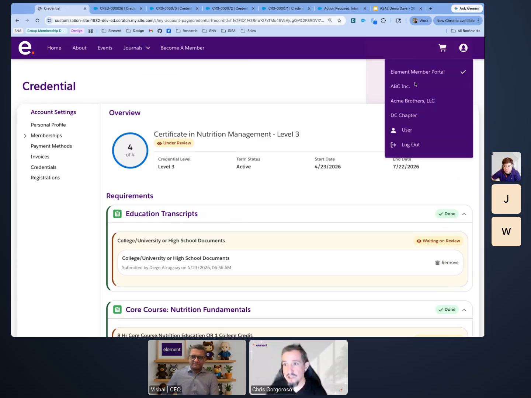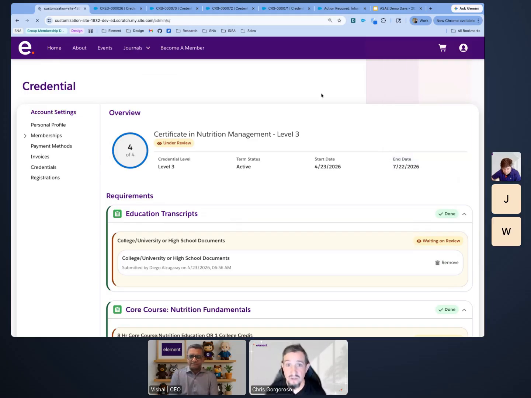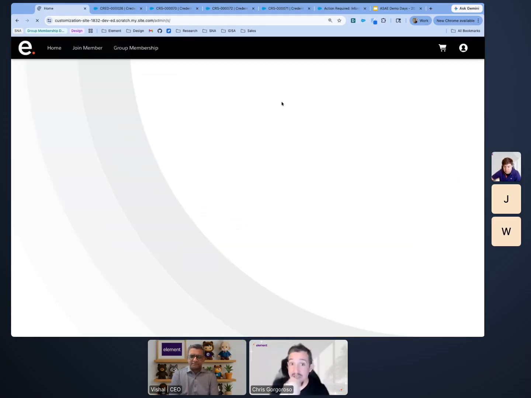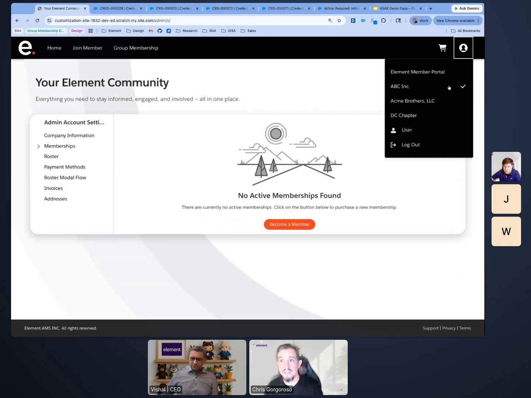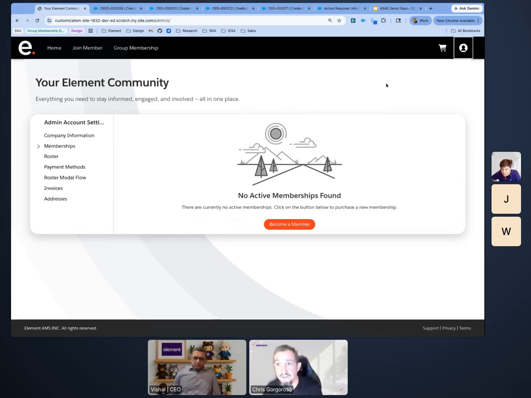And so we are showing an example of what that might look like when you have a self-service portal inside of Element. So Diego, as the administrator, is logging in, and he is acting on behalf of ABC Company. Now, he's an administrator for ABC Company, but he's also the administrator for Acme Brothers, and he's also a part of a DC chapter. And so these are actually different sites.